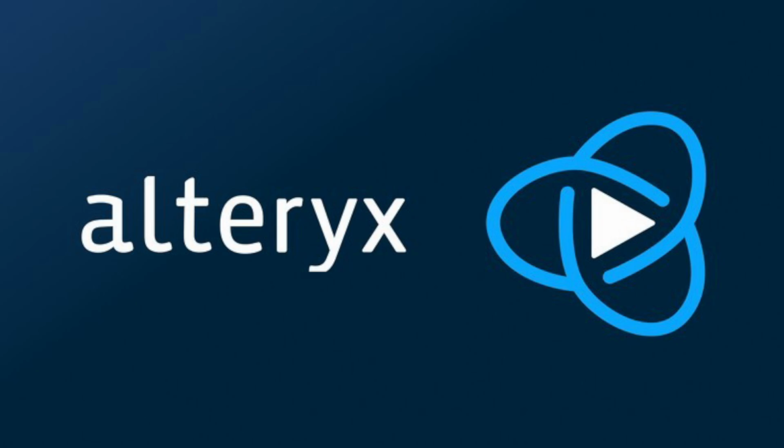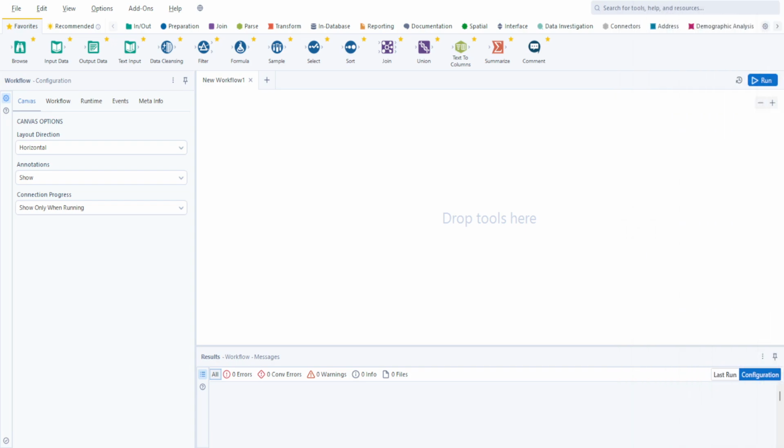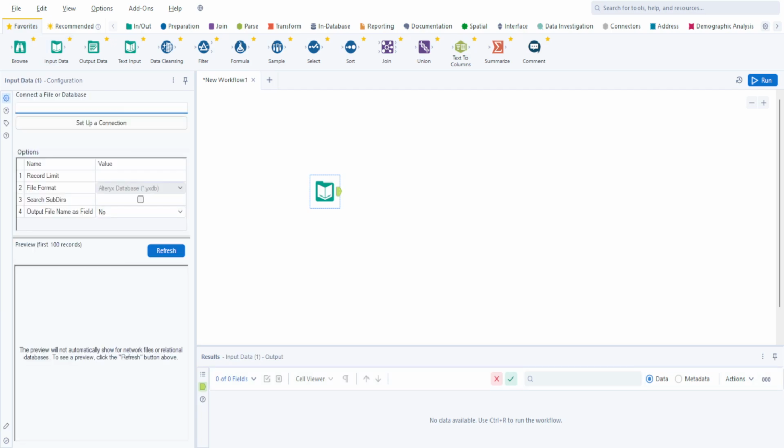And today, let's start with a new part of this series. In today's session, we'll have a look at the output tool in Alteryx, like what exactly the output tool does, and so on. For this, I'll quickly go back and drag an input tool first, so that I have some input there, right?